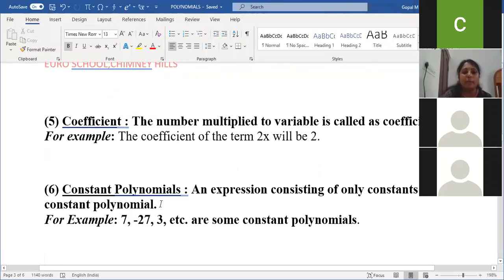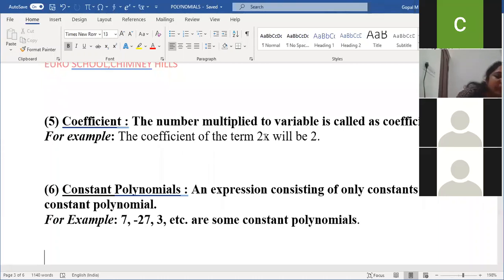The number multiplied to a variable is called a coefficient. For example, in 2x, x is the variable and 2 is the coefficient of x. This also we have discussed.